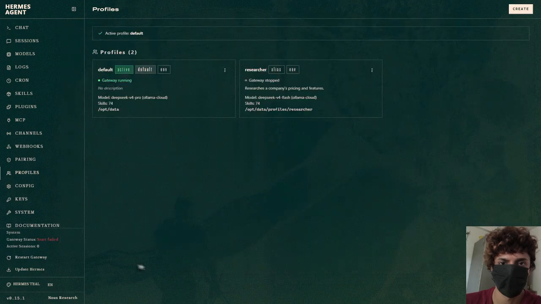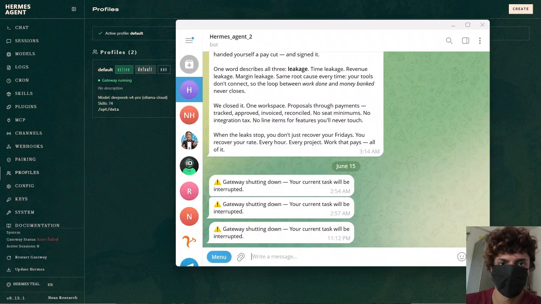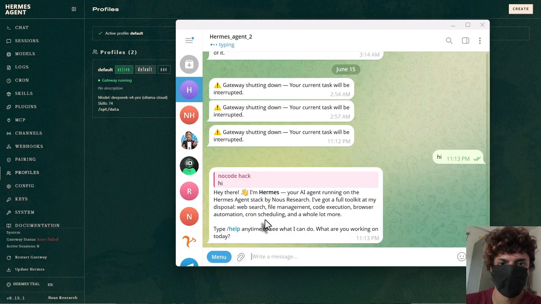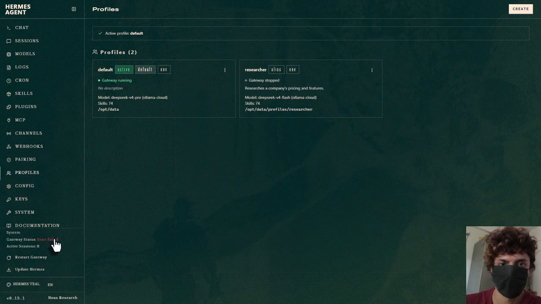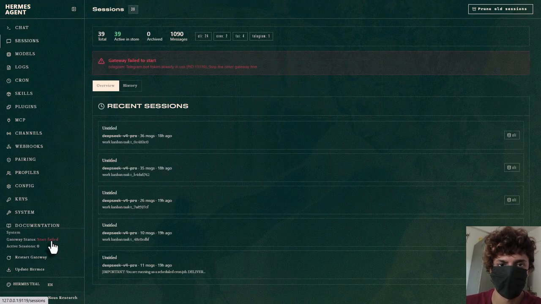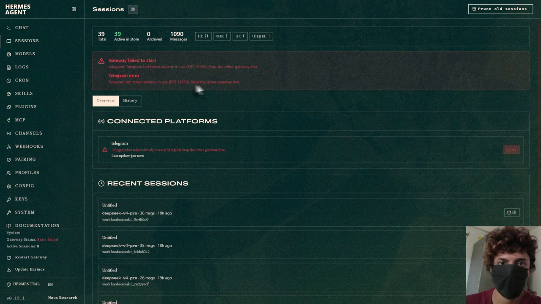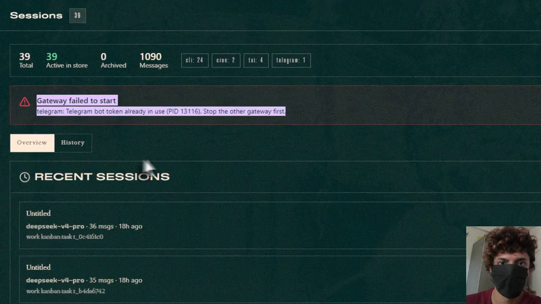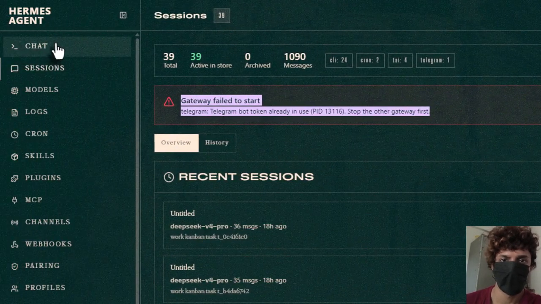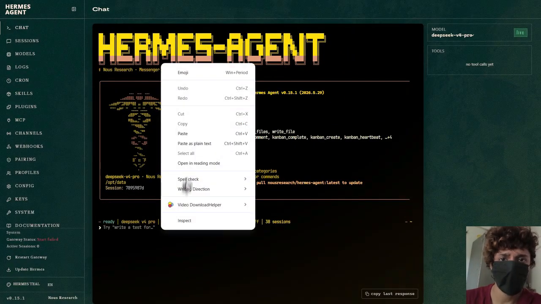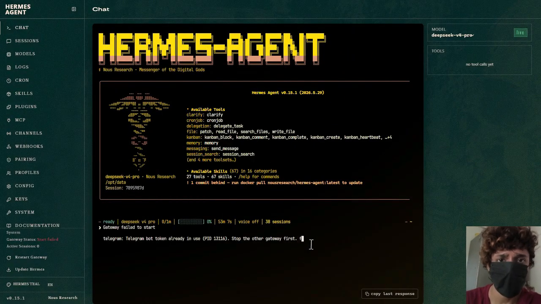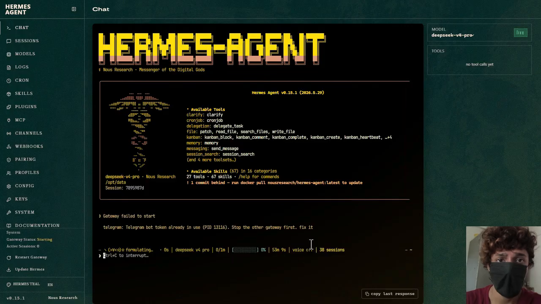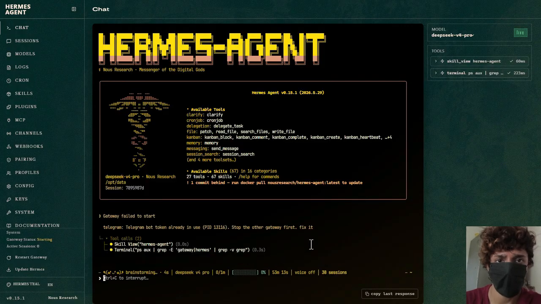So now we can see that start has failed. Let's fix that. First, let's type anything to Telegram and it's working. But we still have start failed. Let's click on it. Okay, so the easiest way to fix this is to copy this. I know it sounds very lazy, but let's go to chat. Let's paste this here and tell Hermes to fix it. And we'll wait.